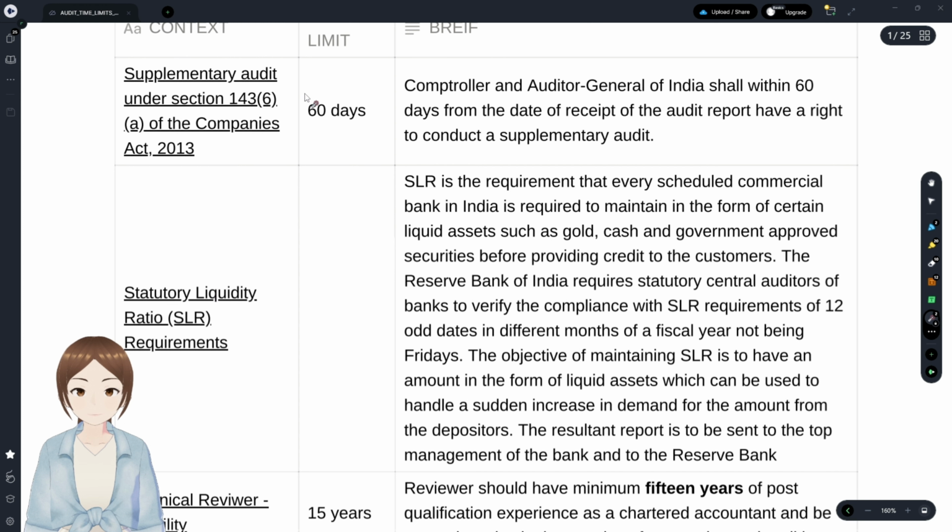Supplementary audit has to be conducted by whom? C&AG. Within how many days? 60 days. It has the right to do a supplementary audit within 60 days from the date of receipt of such audit report of that PSU.